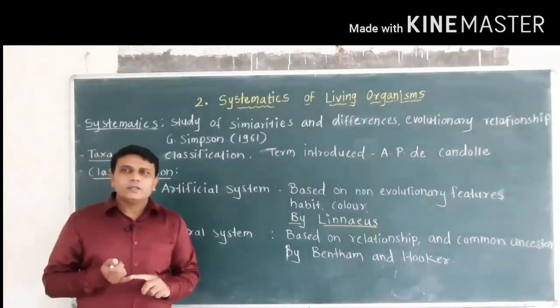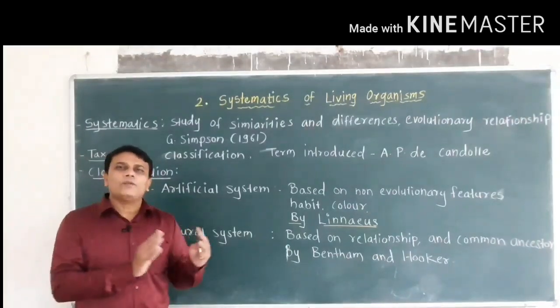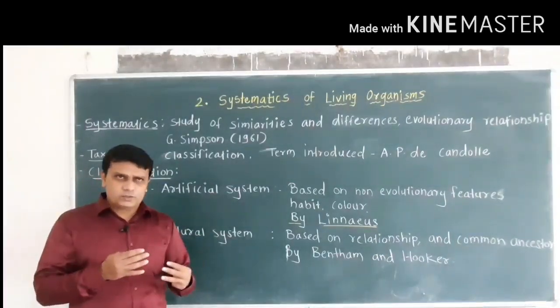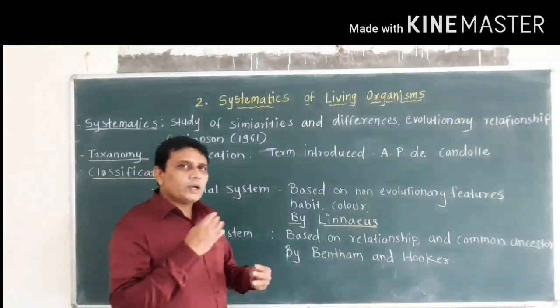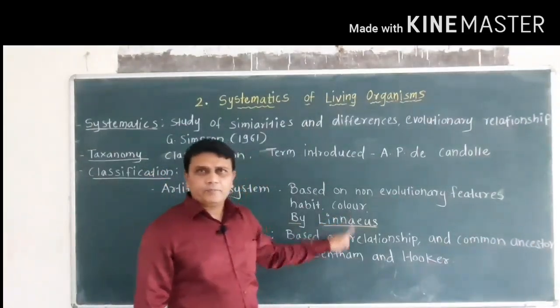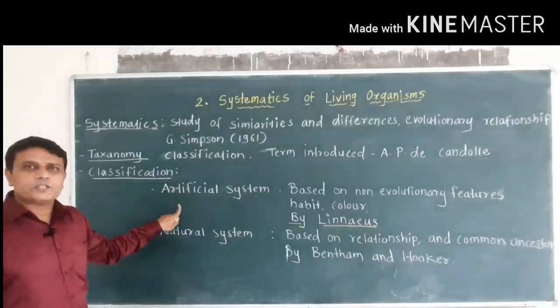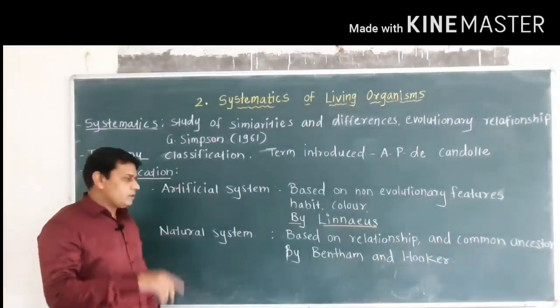Habit means the place where a particular living organism is found. Then there are different forms. Then color was also one of the criteria considered in the artificial system of classification.